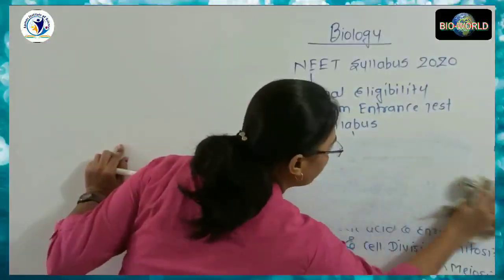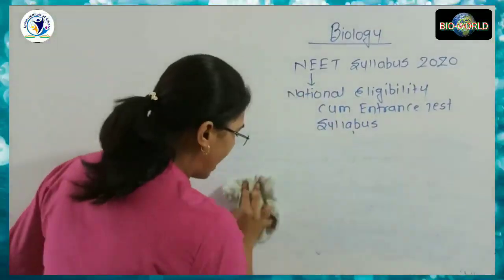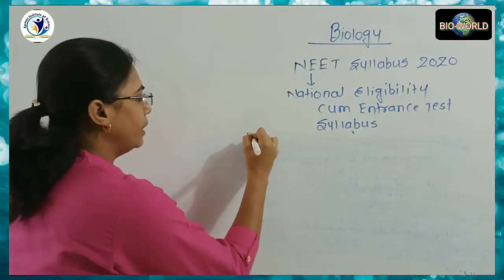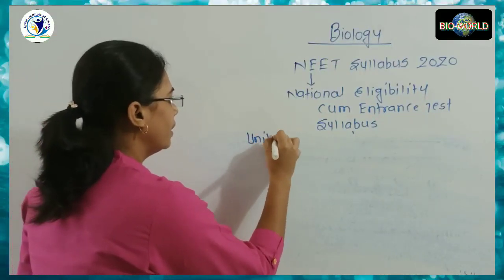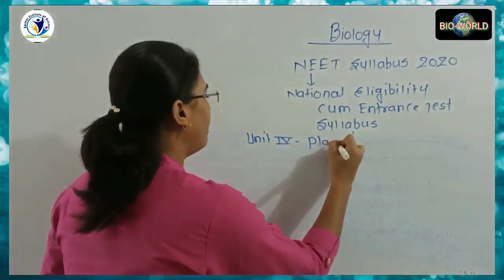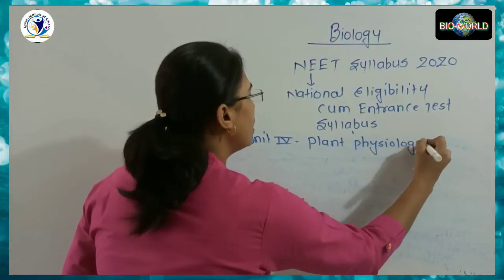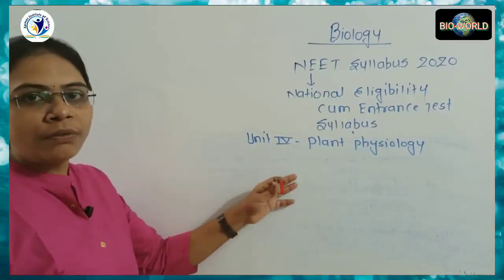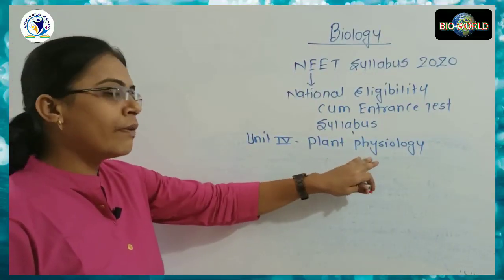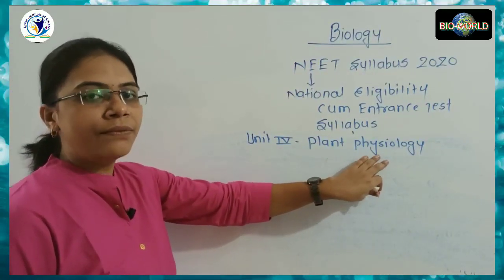Now the fourth unit is about plant physiology. Physiology means all the physiological processes involved in or required for the survival of life and the cell.